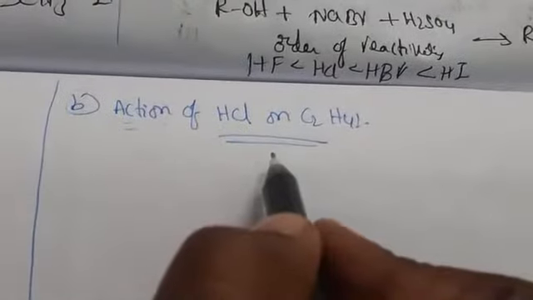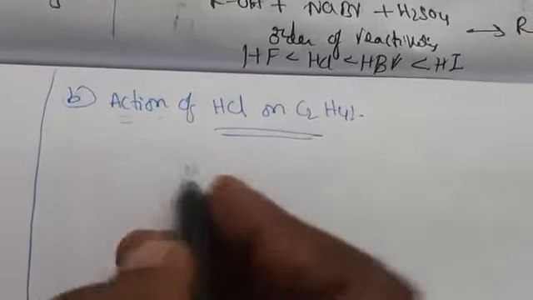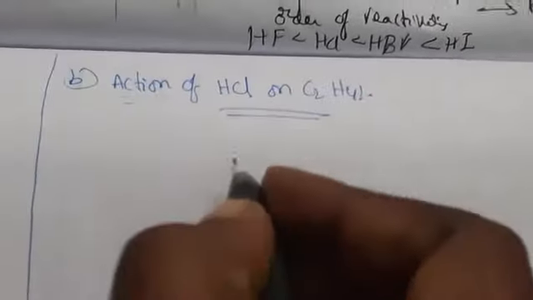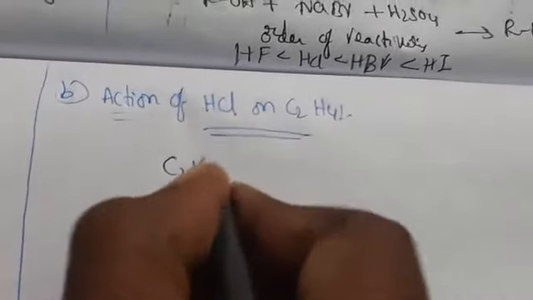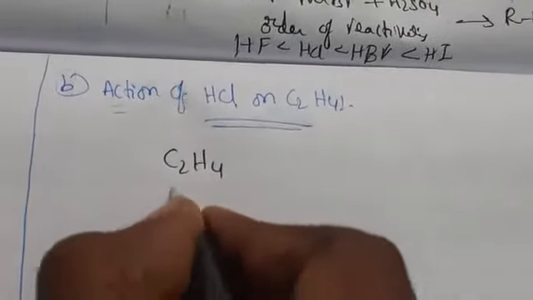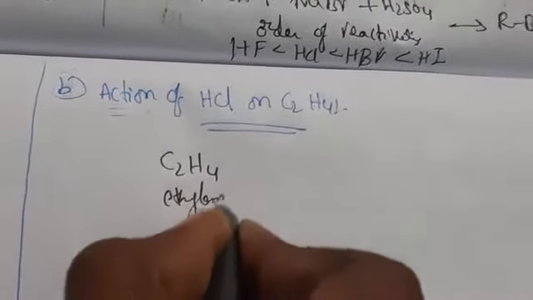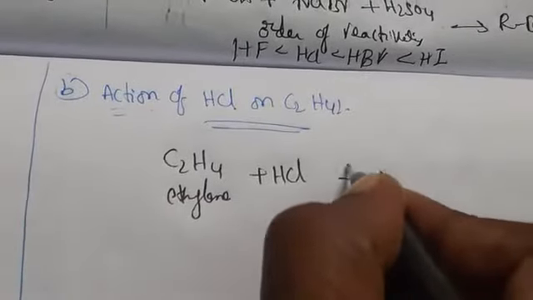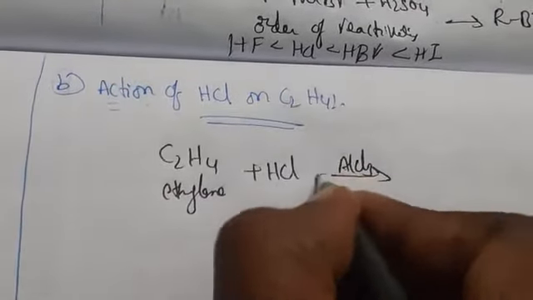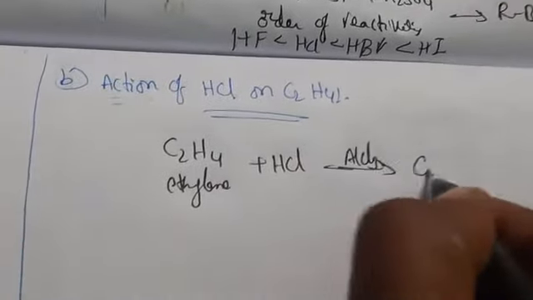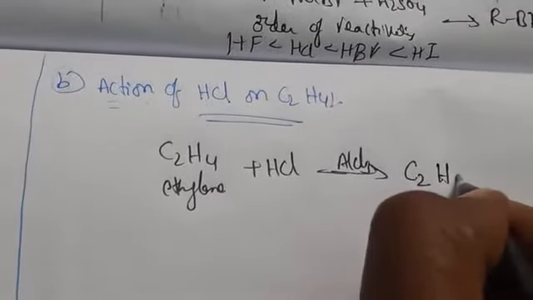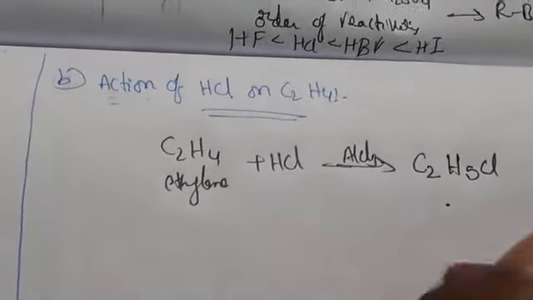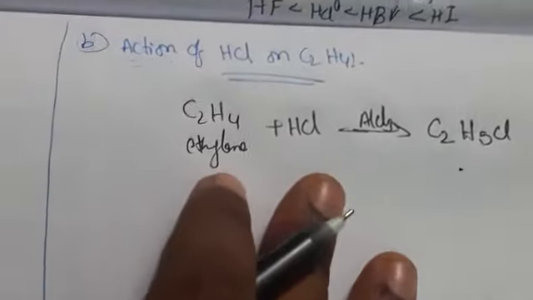So the action of HCl on C2H4 is the next preparation, from petroleum, from the cracker. Here C2H4 is ethylene. When ethylene is treated with HCl in the presence of anhydrous AlCl3, it is going to give C2H5Cl, ethyl chloride. And also with Cl2 on C2H6.